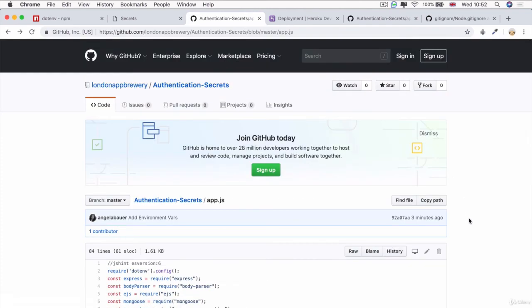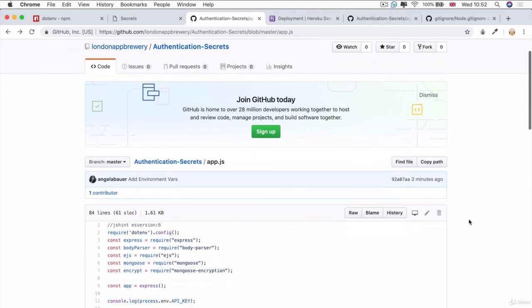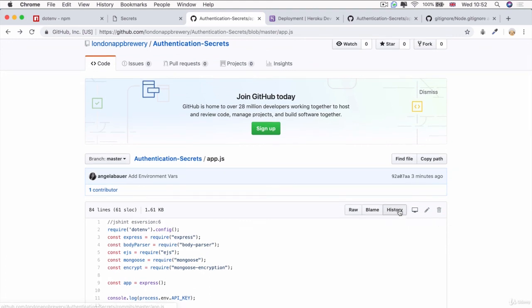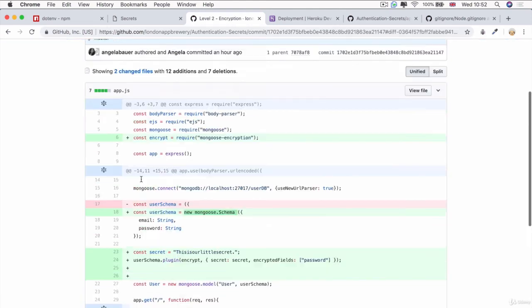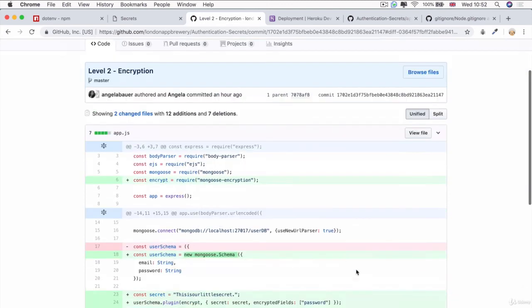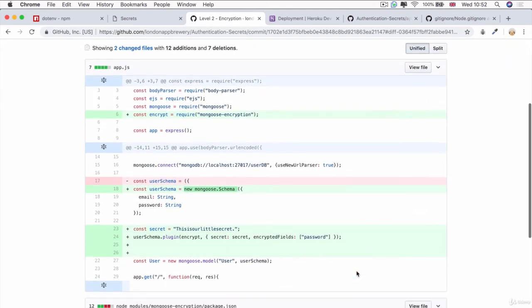However, remember that Git and GitHub works on a version control basis. So if you click on history for our app.js, then you'll be able to see the entire commit history and all of the versions previous to the current version. And if we click on the level 2 encryption one, you can see that one of the differences here is that we used to have our secret inside our app.js in plain text, not inside our environment variables.